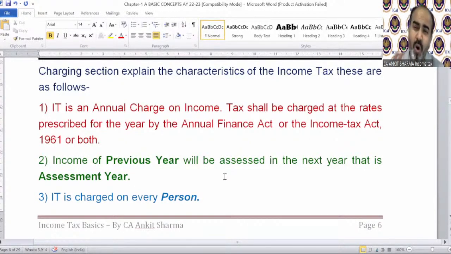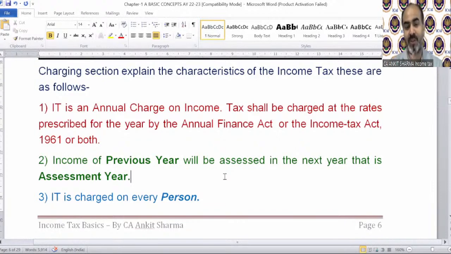Now you all must be thinking, sir, what is the meaning of person? Who is the person? I want to escape from it. I'll ask my dad, you do not need to pay any tax if you escape from the definition of person. So you can advise your dad today that yes, I can make your tax zero because I've learned in my first class how we can escape income tax.